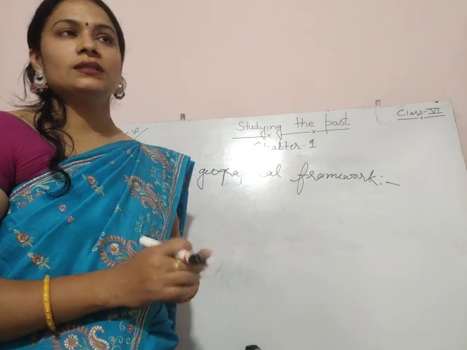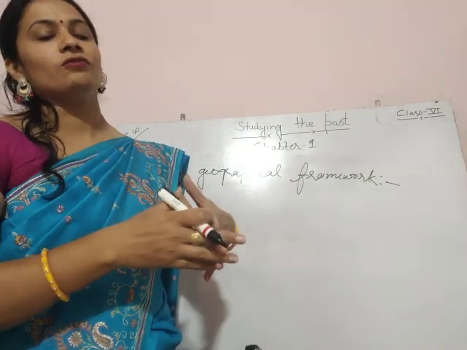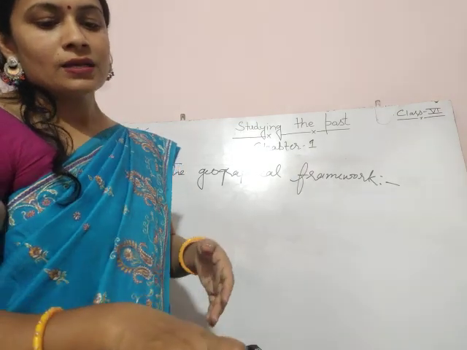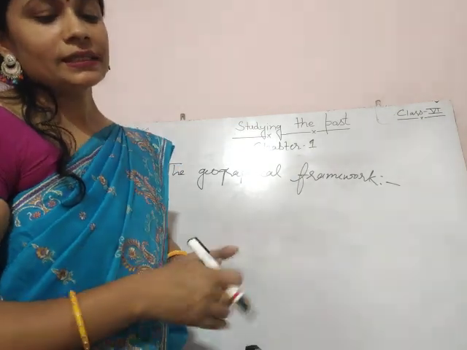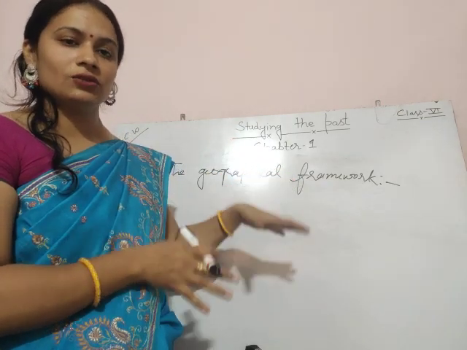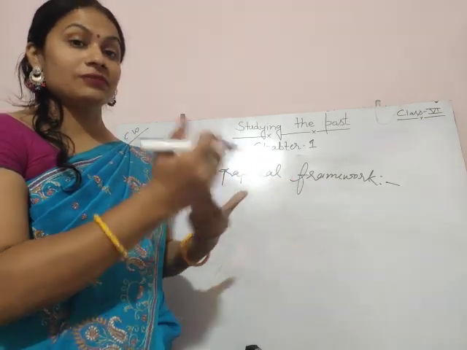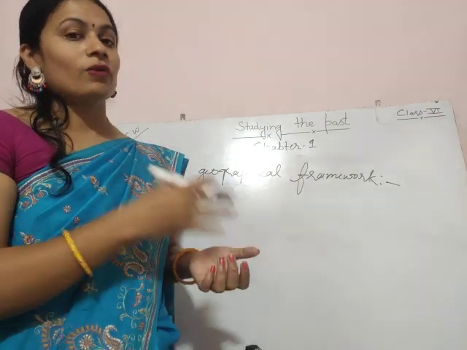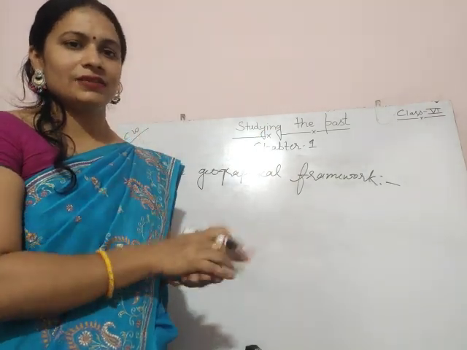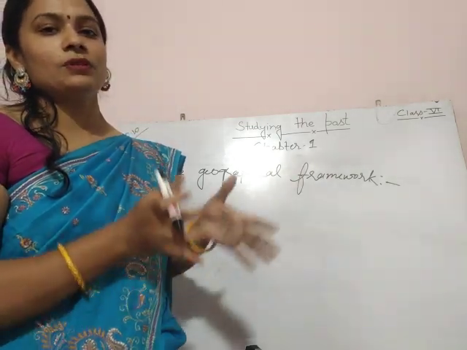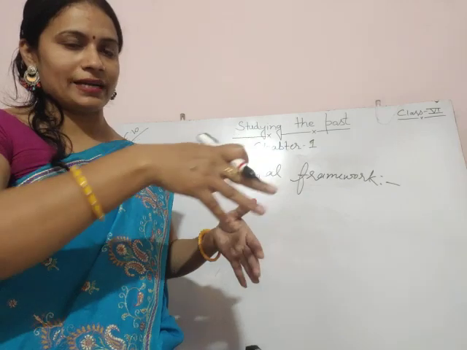The valleys of the Ganga, Indus and Narmada are very fertile regions. These river valleys were the areas where people settled first. Why did they settle near the river valleys? There are three reasons behind that.